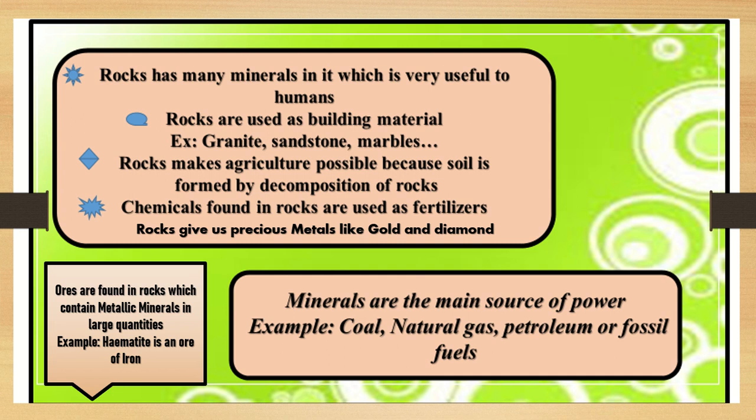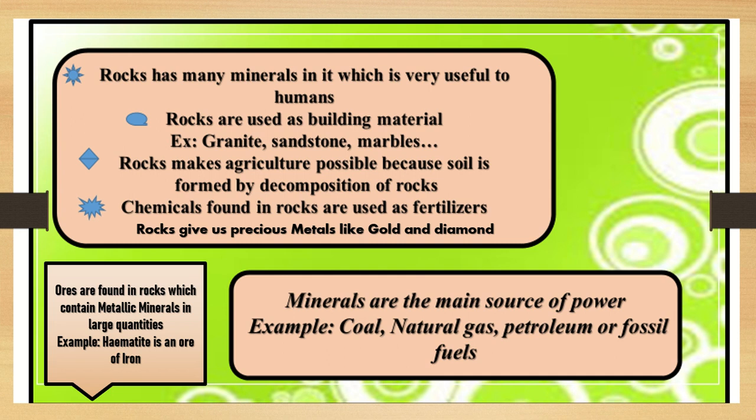Rocks are used as building material. Granite we use, sandstone, marbles. You have seen different buildings with different materials used, right? Rocks make agriculture possible because soil should have some minerals in it, otherwise the growth will not be good. How is it formed? By decomposition of rocks. Chemicals found inside rocks, say sodium chloride, are used as fertilizers. Rocks give us precious metals like gold, diamond, silver, etc.